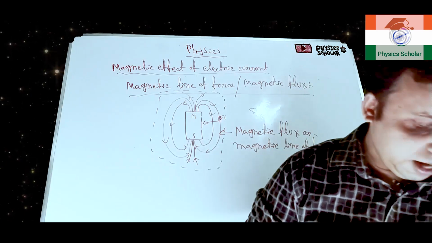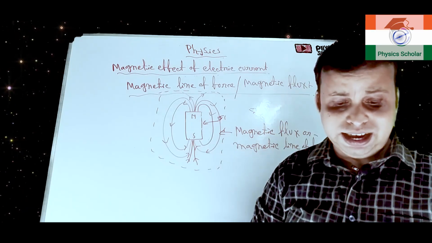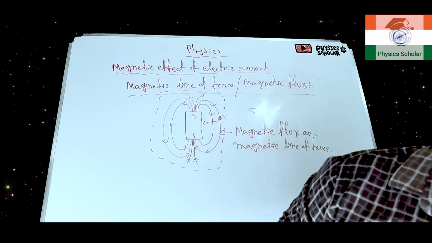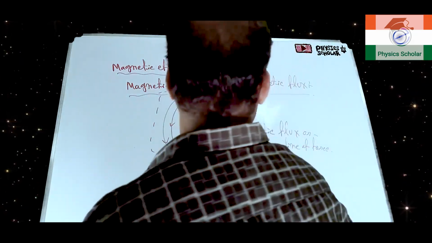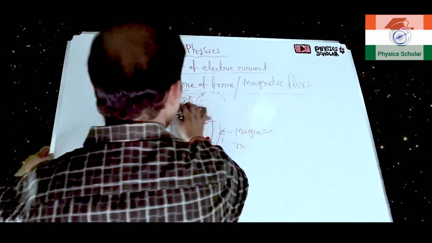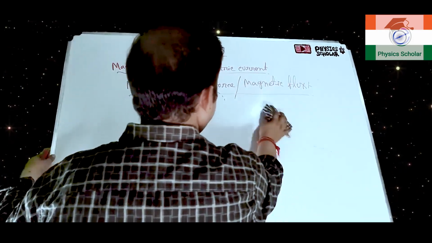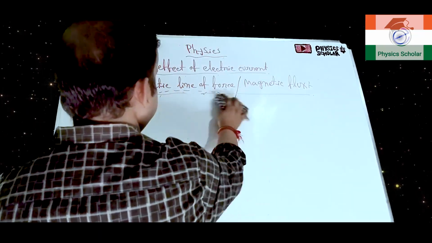So, what we will write in short, as you can consider it as a definition of magnetic line of force, clear.